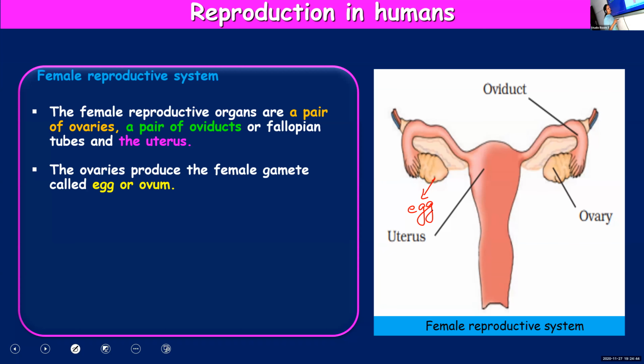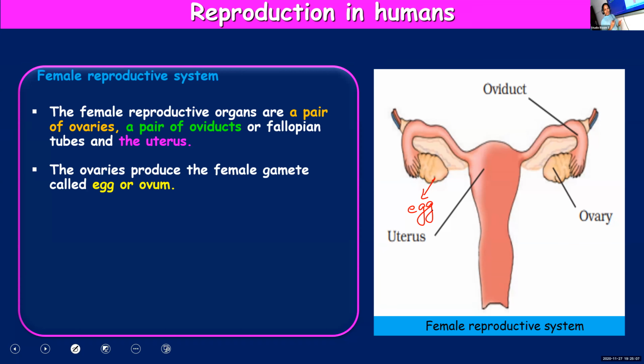But unlike male gametes, female gamete will be produced only one in every month. Whereas sperms, we said millions will be produced, but only one egg will be produced by the ovaries every month.